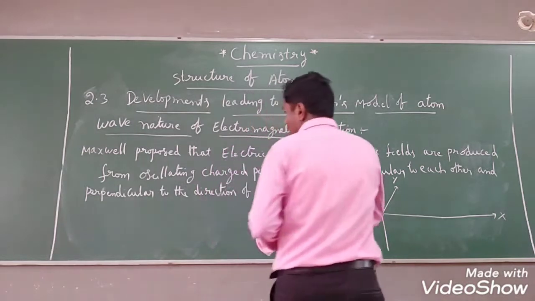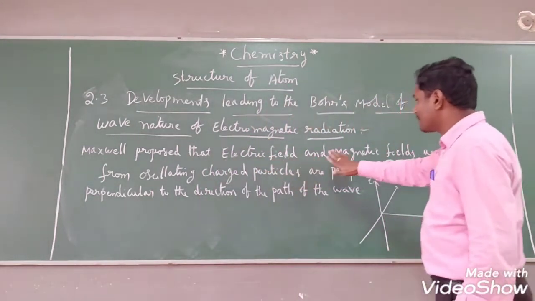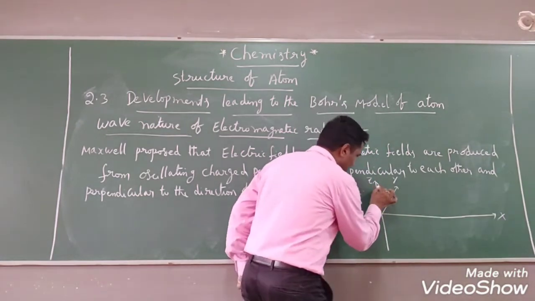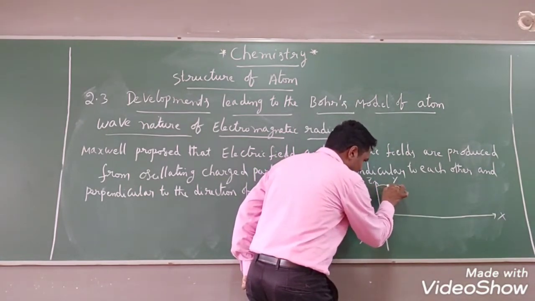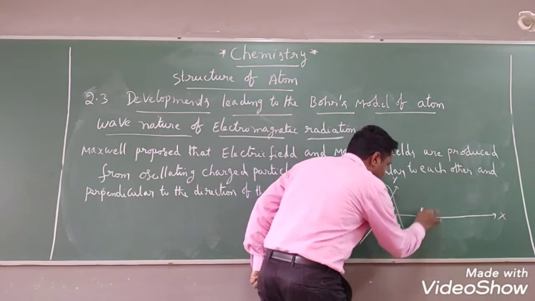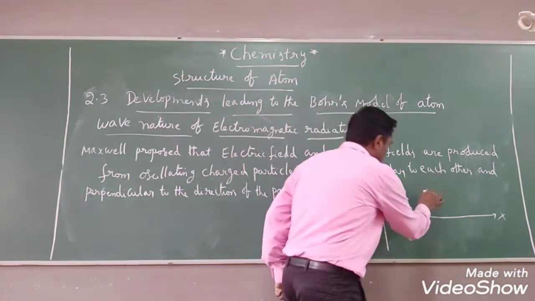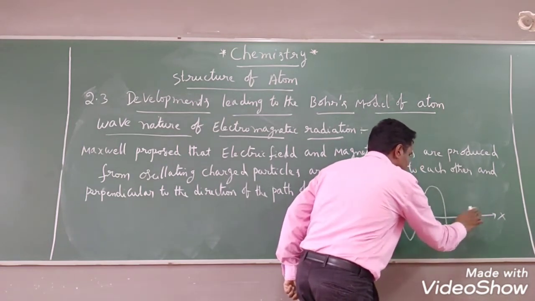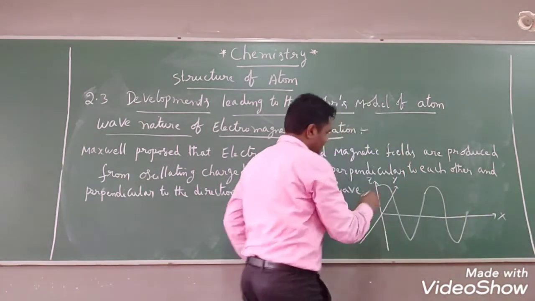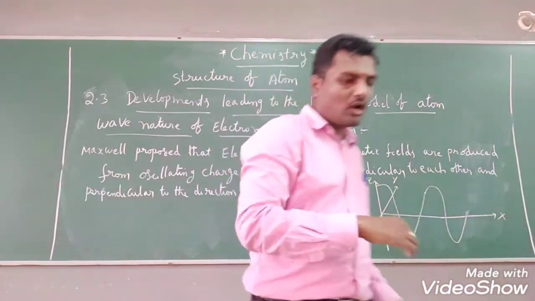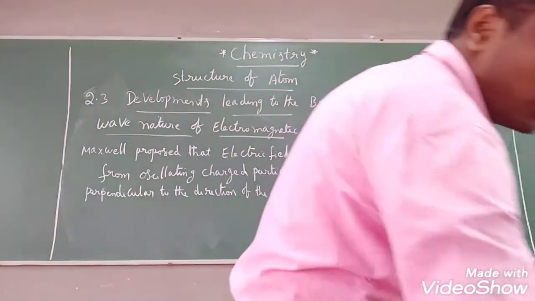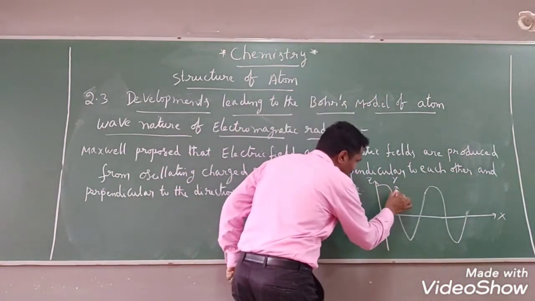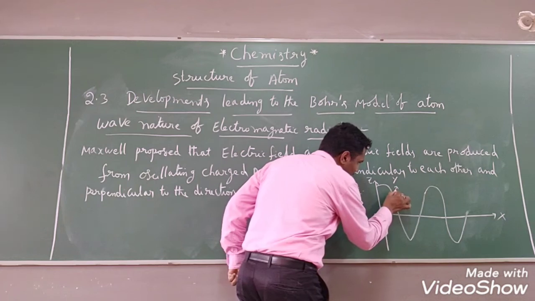So here the charged particle produces both electric and magnetic fields. That means the charged particle is moving in the form of waves like this. The charged particle is moving in the form of waves, right? Suppose you take it along the z axis, how will it be? We will see now. It will be horizontal like this.